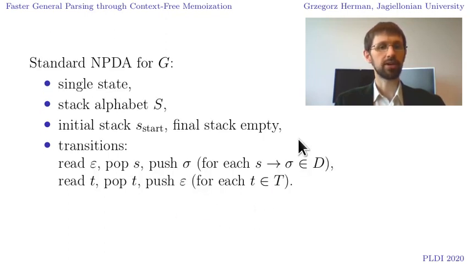Now, recall the textbook construction of a pushdown automaton for this grammar. The automaton has a single state. Its stack alphabet is the set of symbols. Its initial stack is the start symbol, and it accepts by empty stack. It has two kinds of transitions, either reading nothing and replacing a non-terminal on top of the stack by the right-hand side of some associated rule, or reading a terminal and discarding it from the top of the stack.